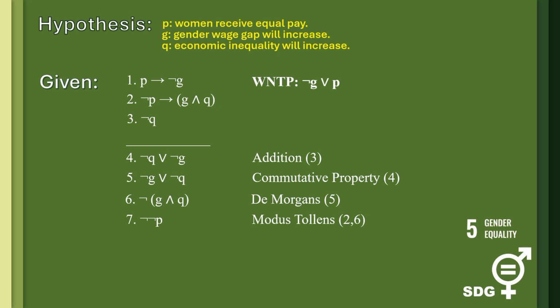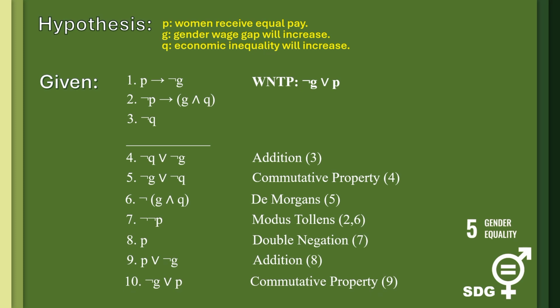By using number 7, we can now apply double negation to get P for our number 8. Furthermore, we can apply addition to number 8 by adding negation of G to get our number 9. And lastly, we can apply commutativity in number 9 to prove our argument, which is negation of G or P.